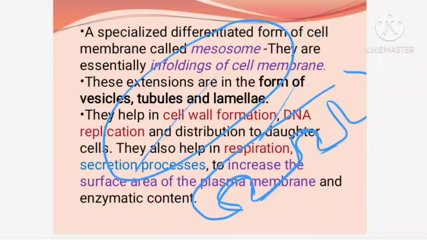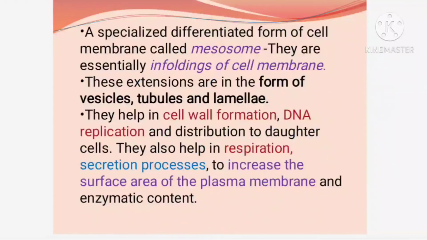All these things are carried out by whom? The plasma membrane mesosomes play a major role. Why? When the surface area increases, the production of these substances also increases, and they help in making these substances faster. So that is the role of the mesosomes.